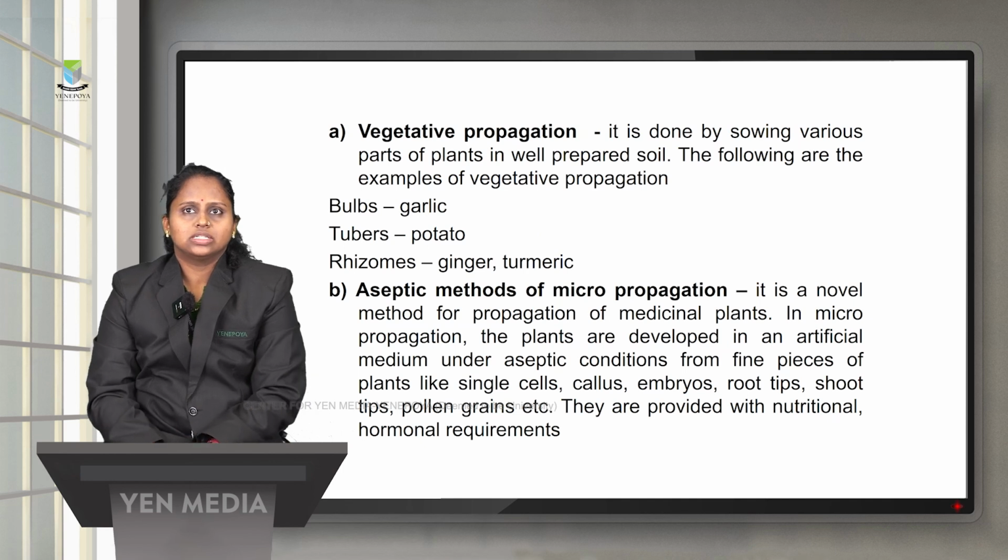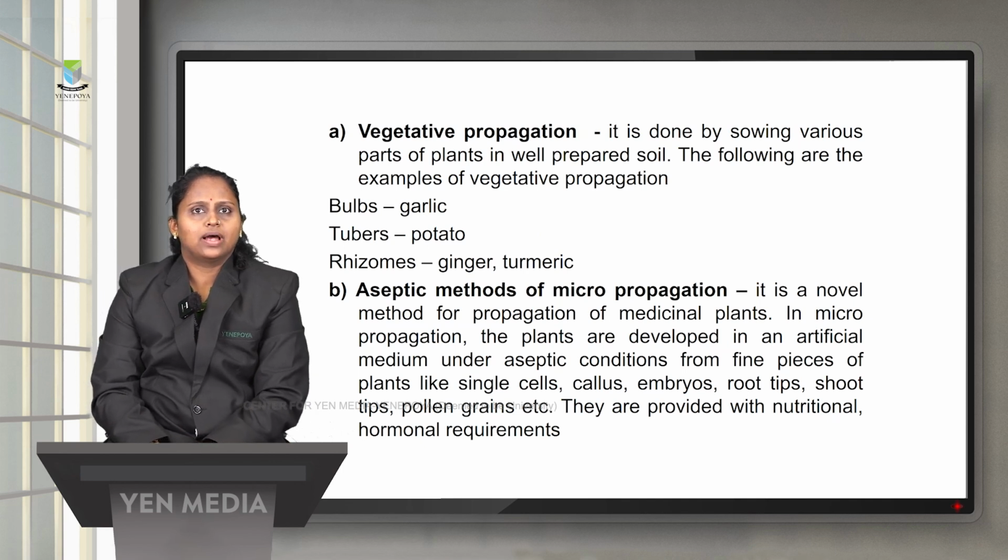Vegetative propagation is done by sowing various parts of the plant in well prepared soil. They prepare a well prepared bed of soil in which they sow the plant parts. Following are the examples: the bulb of garlic, potato tubers, or the rhizomes of ginger or turmeric. They are grown by vegetative propagation.